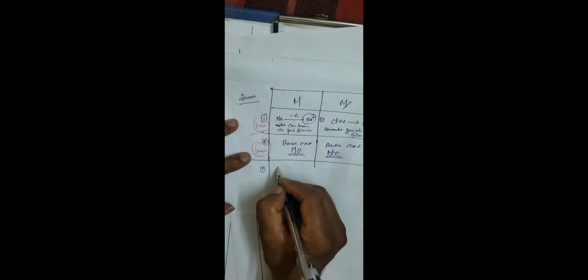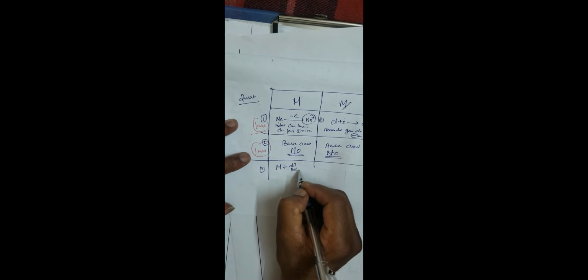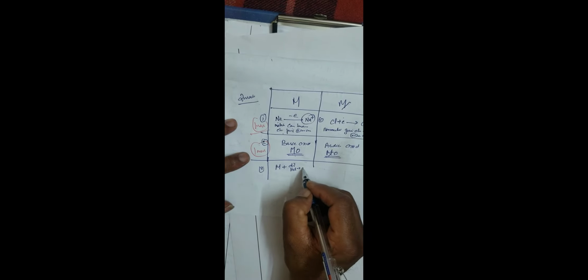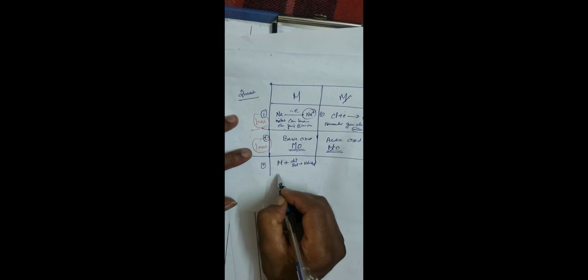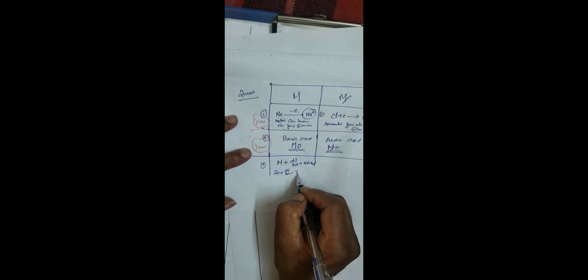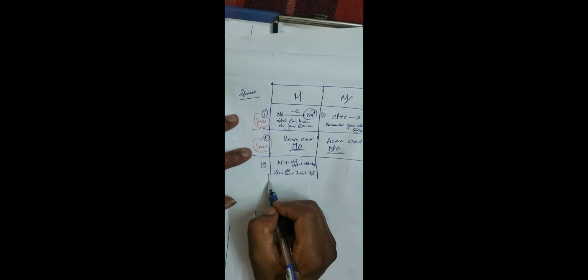Third property: metal can displace hydrogen from dilute acid. Dilute acid gives metal chloride plus hydrogen. For example, zinc plus dilute hydrochloric acid forms zinc chloride plus hydrogen. Therefore, how to read this?